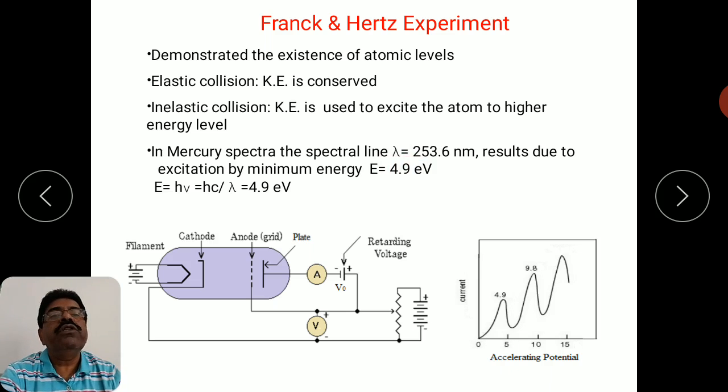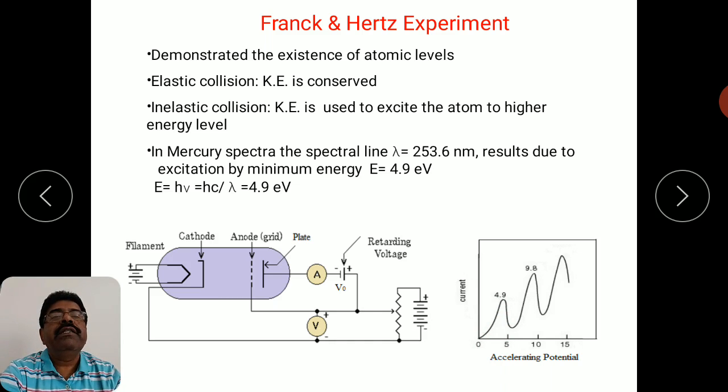So this was the wavelength of the spectral line in mercury. This particular wavelength corresponds to a transition. So this much energy absorbed at a particular accelerating potential results in a transition that gives out a photon of wavelength λ = 253.6 nanometer. That particular energy has been exactly found by this experiment.